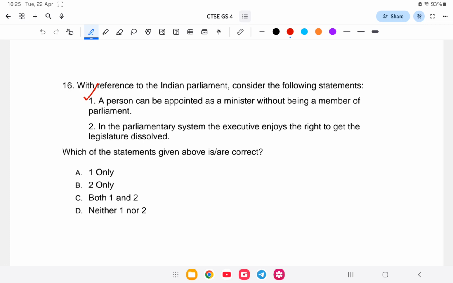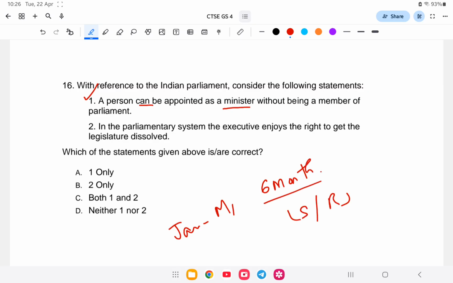First statement: a person can be appointed as a minister without being a member of Parliament. Correct. That is, a person can become a minister without being elected. However, within 6 months he has to be elected. For example, if he becomes minister in January, then before August or September he has to be elected to the Lok Sabha or Rajya Sabha. So one is correct. In the parliamentary system, the executive enjoys the right to get the legislature dissolved. So which of the following statements is correct? That is both 1 and 2.